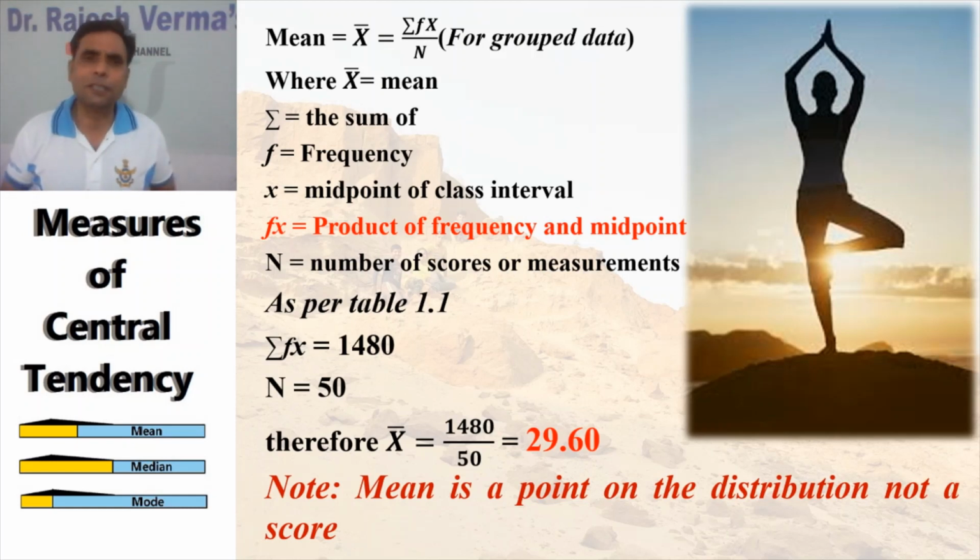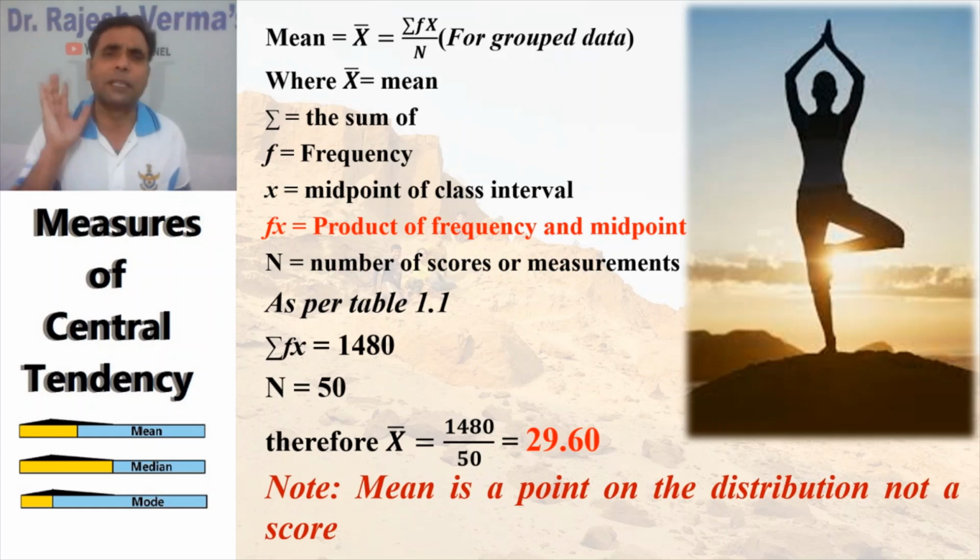So the simplest method is dividing the 1480 by 50. So it is 29.6. So this will be the mean, the arithmetic mean of the grouped data. This is the simplest method, and the easiest to understand. Note, you have to have one caution note here.